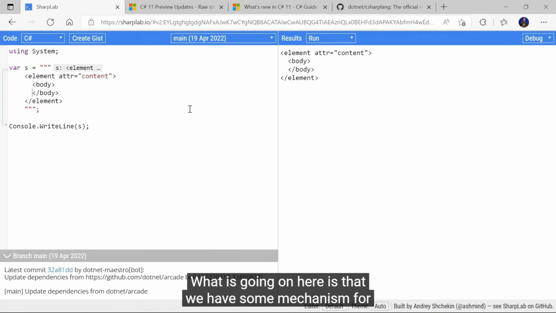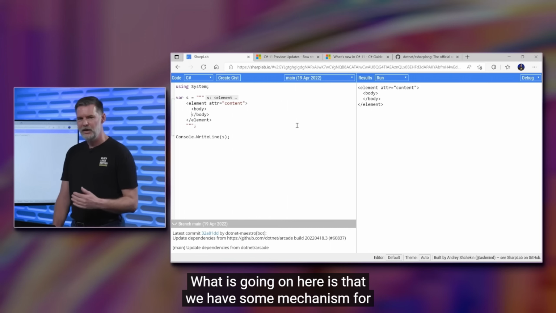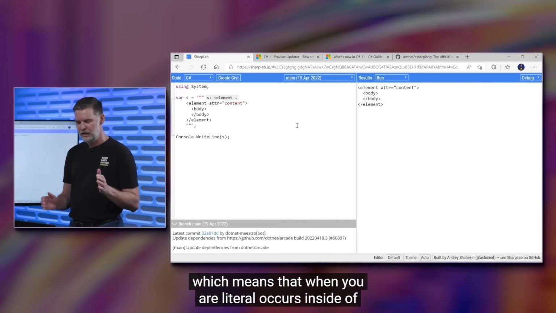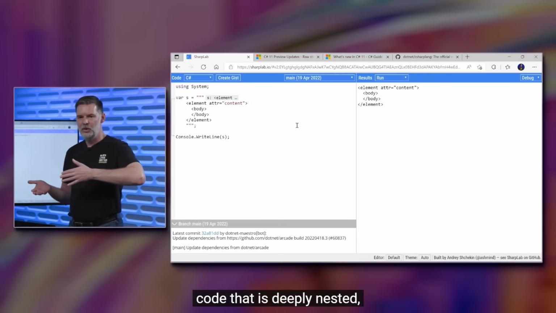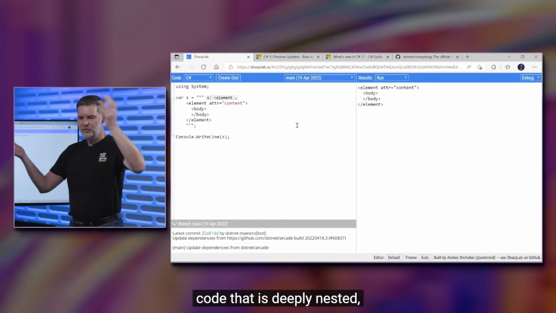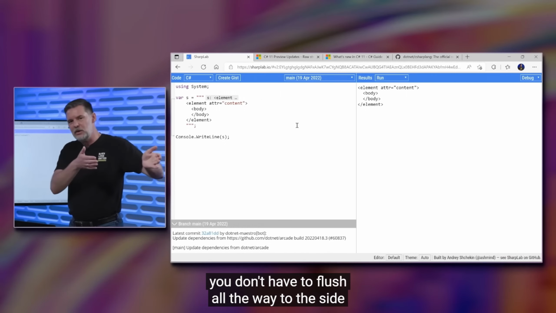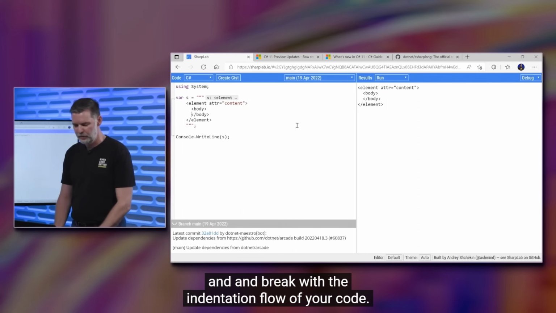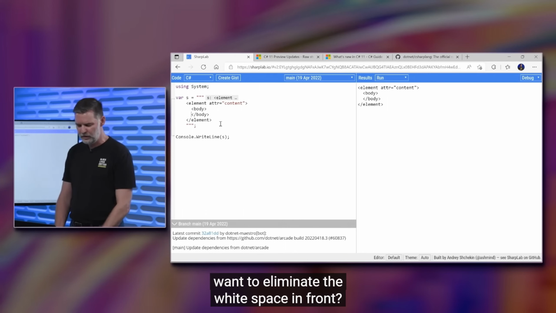And so what is going on here is that we have some mechanism for ensuring that we can remove leading white space, which means that when your literal occurs inside of code that is deeply nested, you don't have to have the literal flush all the way to the side, which was kind of awful. It would break with the indentation flow of your code. I'm so glad. I didn't know it bothered anyone else than me. To eliminate the white space in front.